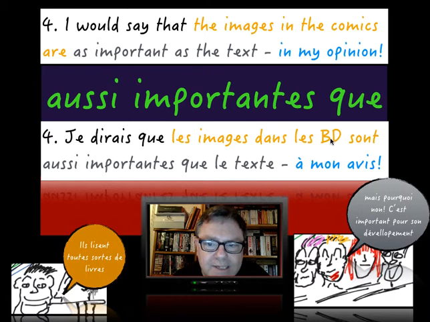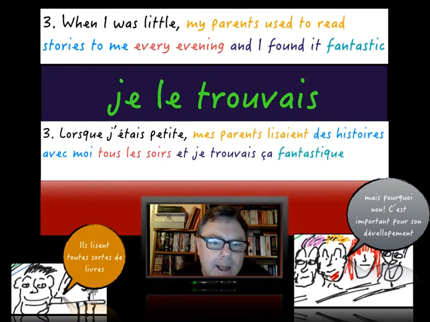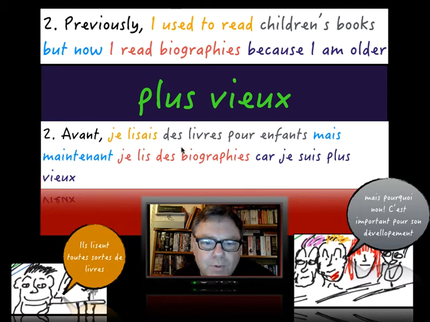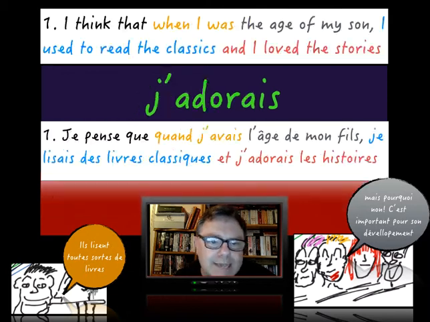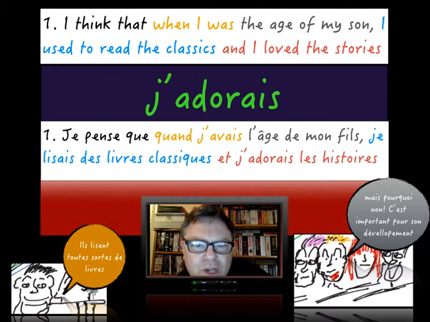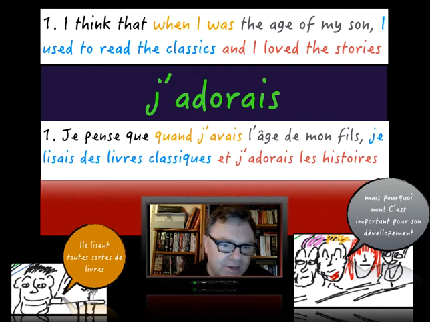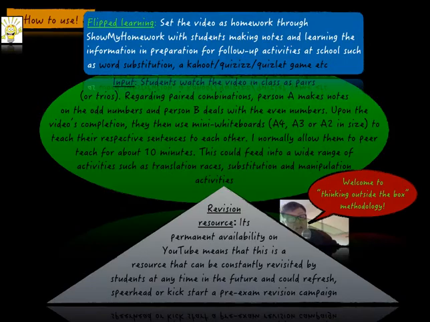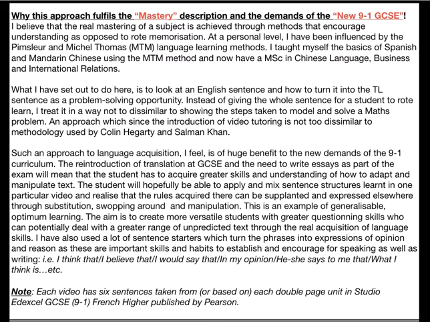This here, as important as the text, aussi important que, add on es because it's feminine plural. That's as. Lorsque, another way of saying when. Je trouvais ça, I found it, I used to find it. What we got here, je lisais, je lis, comparison between I used to read and I read, present tense. And then here, quand j'avais, if you're talking about age, when I was, but literally when I had. There we have it, ladies and gents. So I now disappear from the screen. That is how this can be used, just my opinion, and that's the rationale behind these videos.